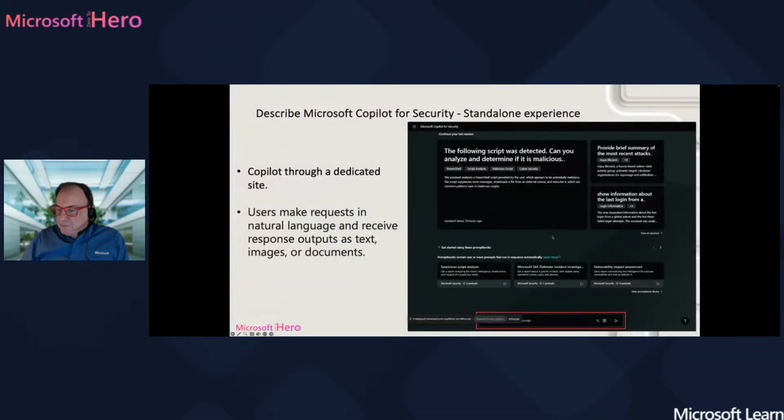Okay, so there are different prompts that you can use in order to analyze the situation better. You can use natural language to type the prompts, and the responses that you get are also in natural language.